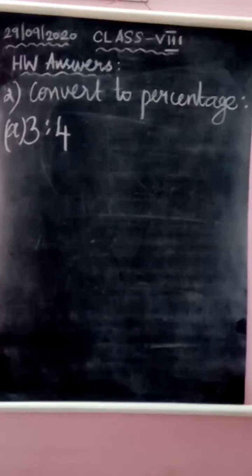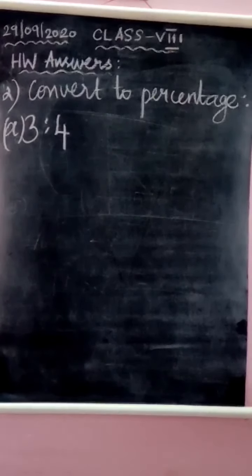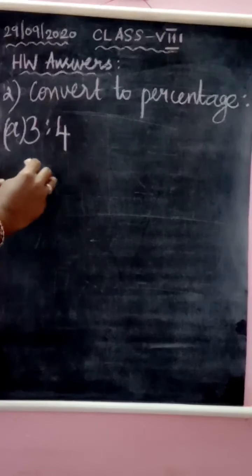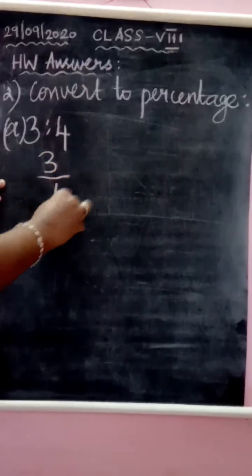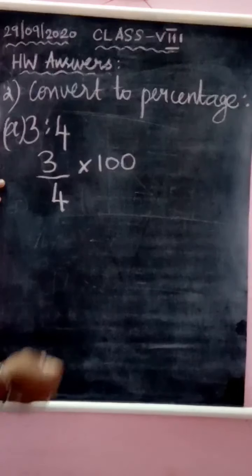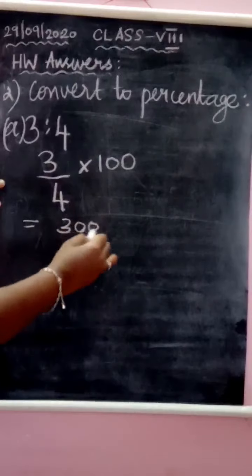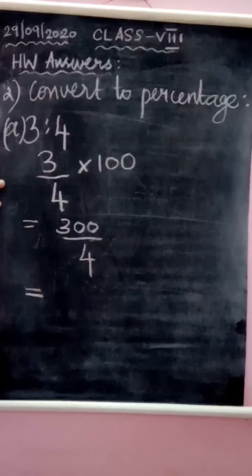Next question is the second question. Here the question is convert to percentage. Okay, a ratio is given and we have to convert it to percentage. So how to convert? Just write the first number in the numerator, the second number in the denominator, then multiply it with 100. Okay, so what will you get? 300. 3 into 100 is 300, right? 300 divided by 4. Okay, so what is that?